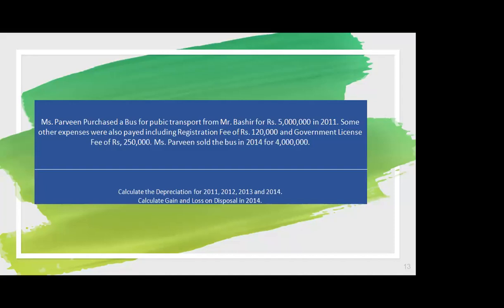And Miss Parveen sold the bus in 2014 for 4 million. So now we have to calculate the depreciation for four respective years, 11, 12, 13, and 14. And in 2014, this asset was sold. So we also have to calculate the gain and loss on disposal.